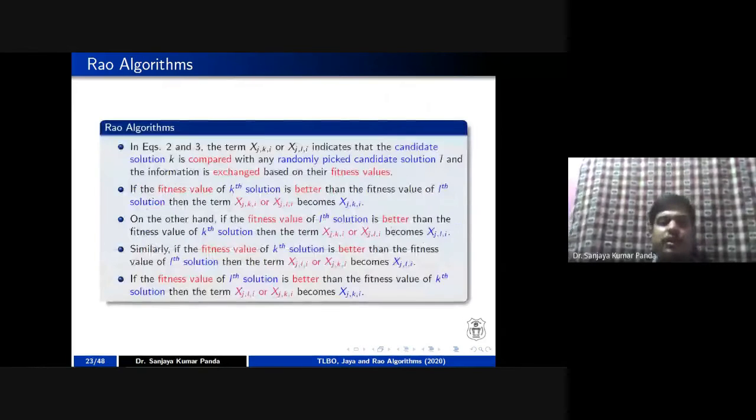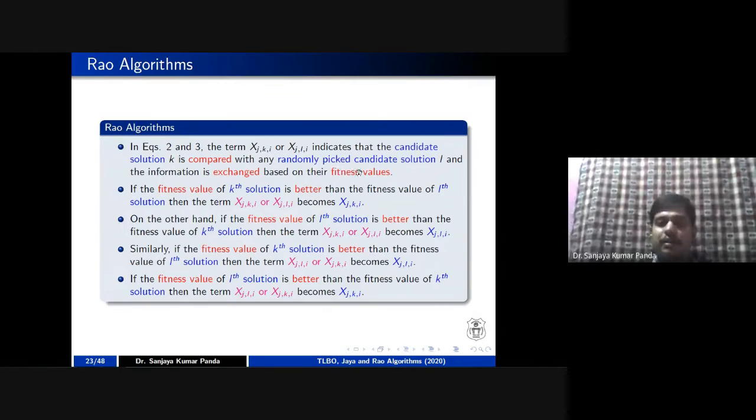Then equation number 2, 3, as I mentioned, there is a K population and there is an L population. So what you have to do? You have to find their fitness and compare the candidate solution of K with the candidate solution of L. And L you have randomly picked.